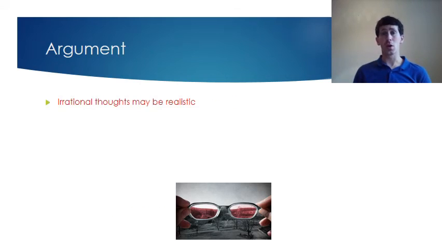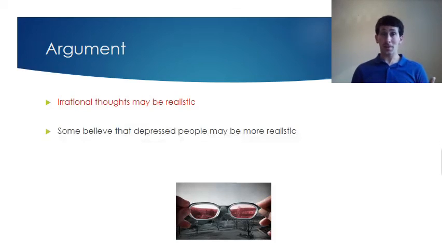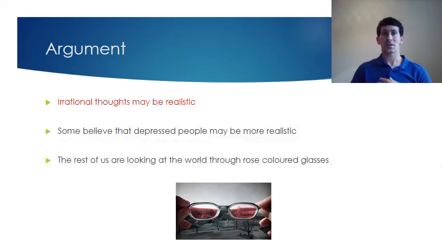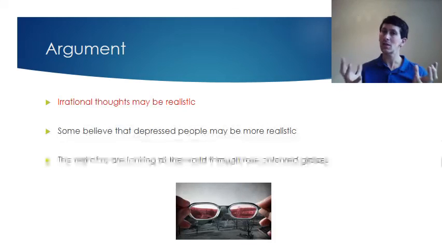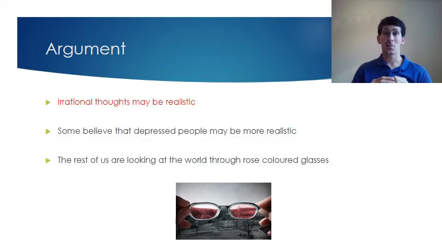And some people also argue that irrational thoughts might actually be more realistic. Some people believe that depressed people actually have a more realistic look on the world. That the world is probably a more depressive place than we actually want to believe. And that the rest of us are actually looking at the world through rose-coloured glasses. So there is the potential that depressed people are actually those who have a more realistic view of the world. That everybody else is looking at it through these rose-tinted glasses, that everything's a lot nicer than it is. Whereas some people believe depressed people are perhaps the most realistic out of all of us.